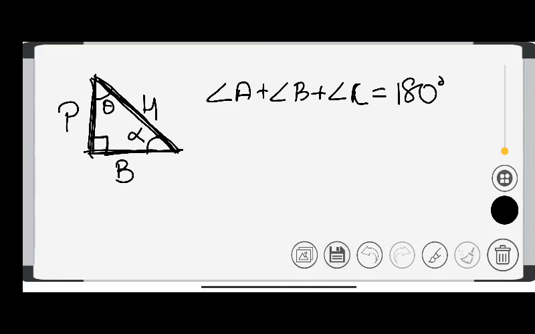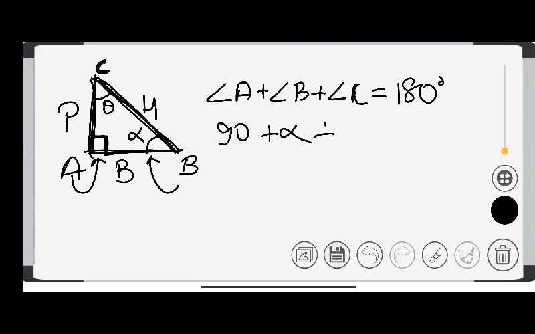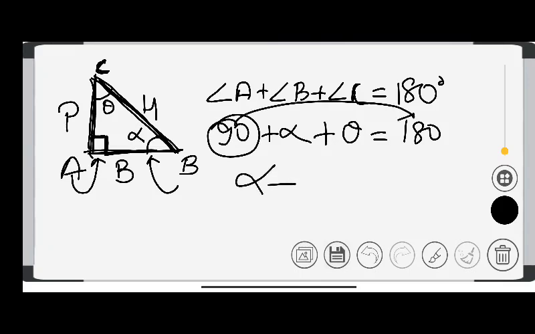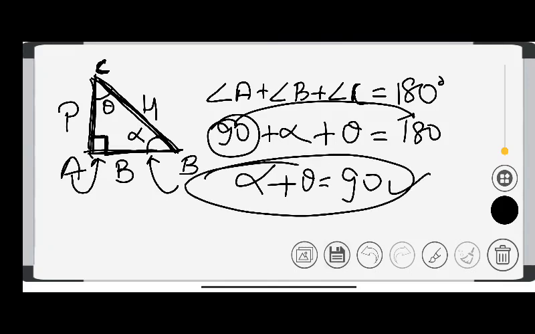Let's name the angles A, B and C. The angle A is equal to 90 degree, the angle B is alpha and angle C is theta, and the total is 180 degree. So if the 90 degree is taken as constant, alpha plus theta is equal to 90 degree.